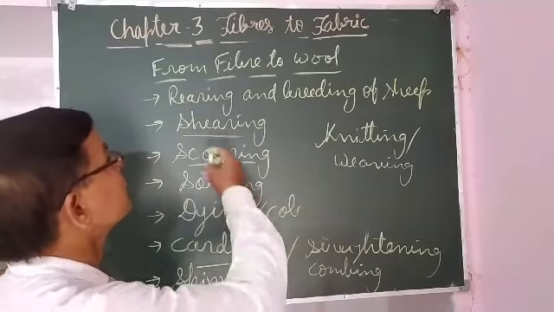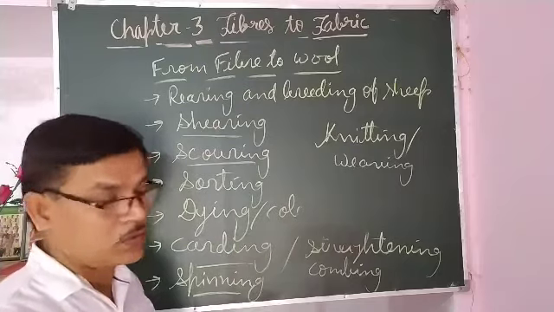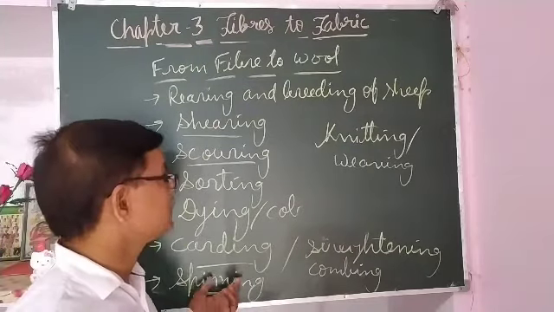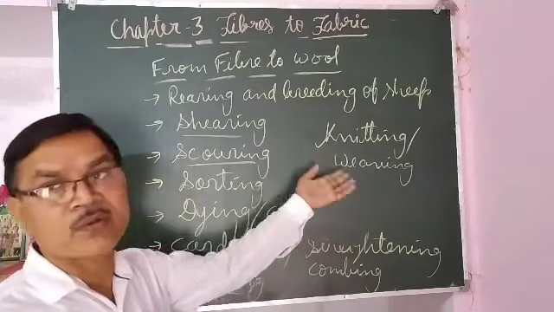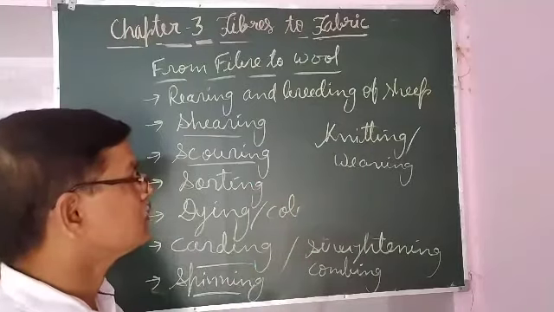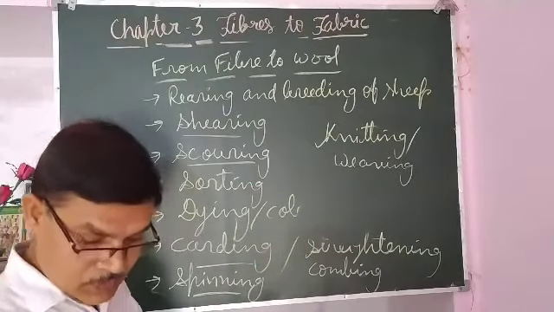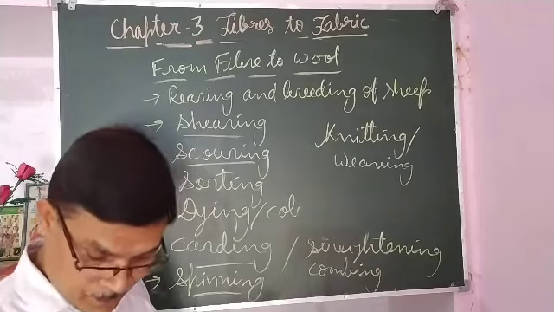So this was about from fiber to wool. Not only wool, we discussed from fiber to fabric. So we get woolen fabrics by this process.